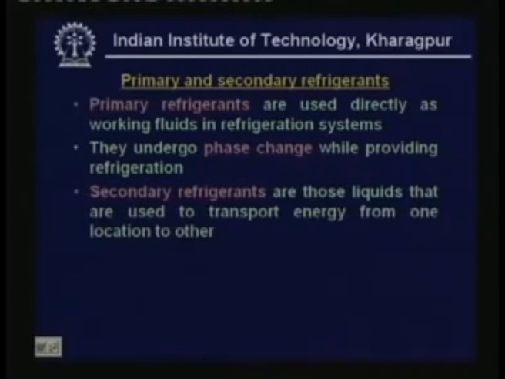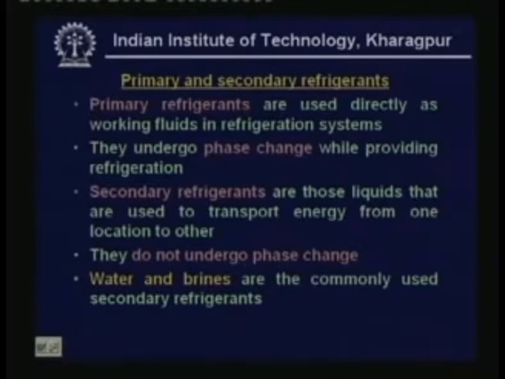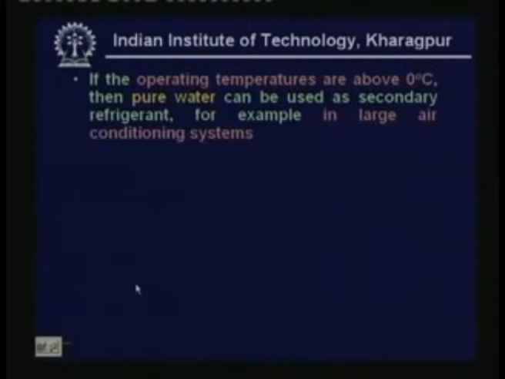Whereas secondary refrigerants are those liquids that are used to transport energy from one location to another. Unlike primary refrigerants, these secondary refrigerants do not undergo any phase change. Water and brines are the commonly used secondary refrigerants. If the operating temperatures are above 0 degree centigrade, then we can use pure water as secondary refrigerant. For example, pure water is widely used in large chilled water systems for air conditioning applications, etc.